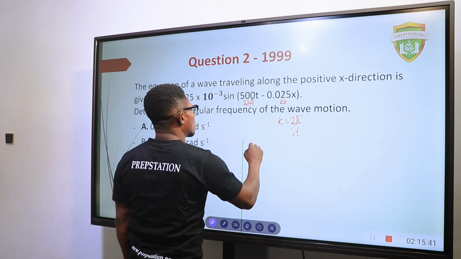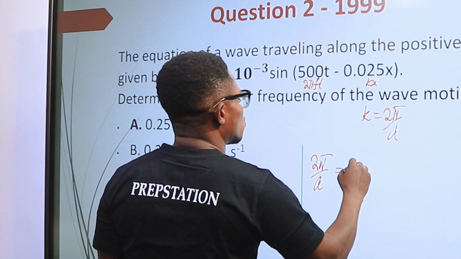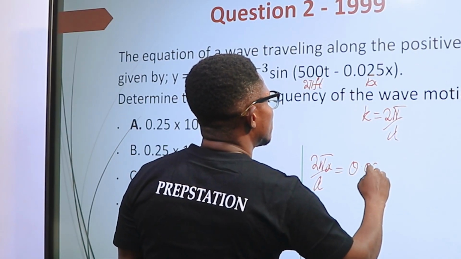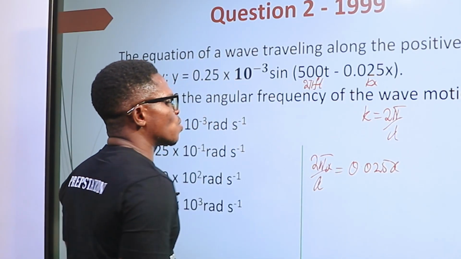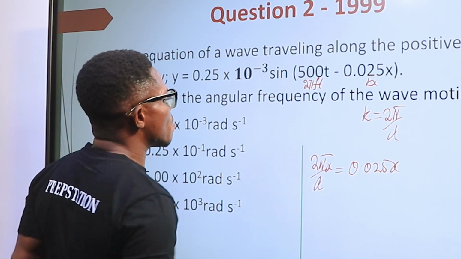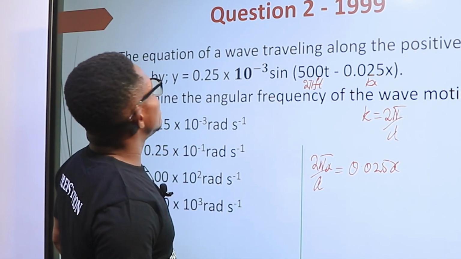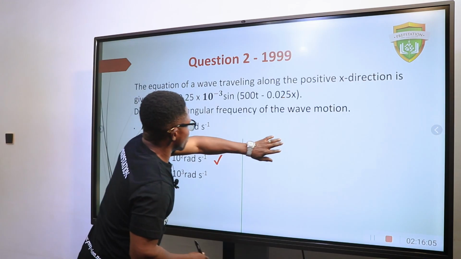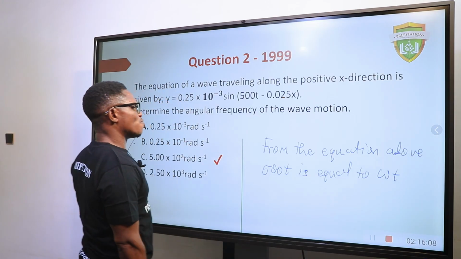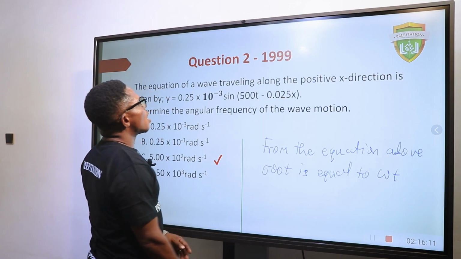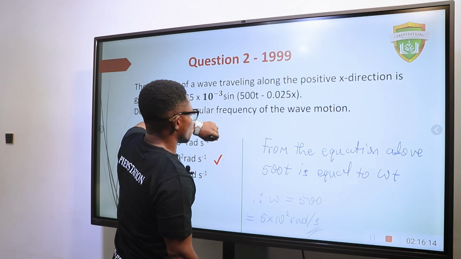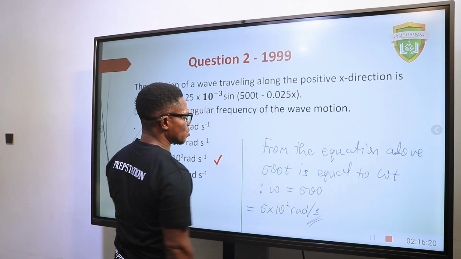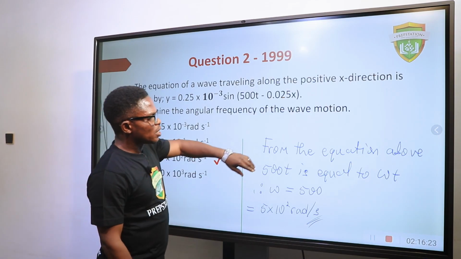So all I need to do is say 2 pi over lambda equals 0.025x. So x cancels x, and from here I can find my way out by calculating the angular frequency. From the equation above, 500t is equal to omega t. So if you do that, omega equals 500, so 5 times 10 raised to the power 2 radians per second. That is how we got this answer.